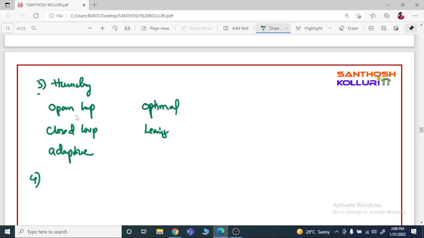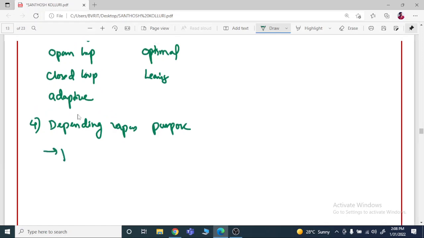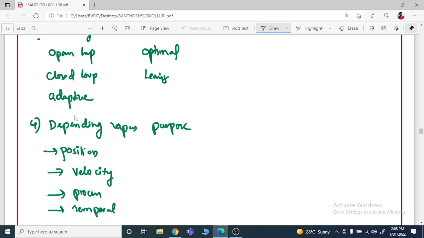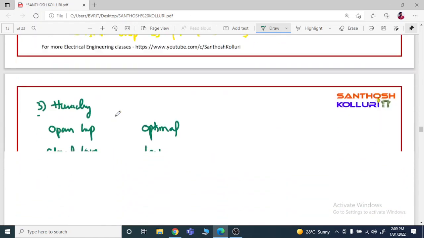And the fourth one, depending upon the purpose, control systems are classified as position control system, velocity control system, process control system, temperature control system, traffic control system, etc. So we have various types of control systems depending upon the need. These are the basic information regarding control systems.